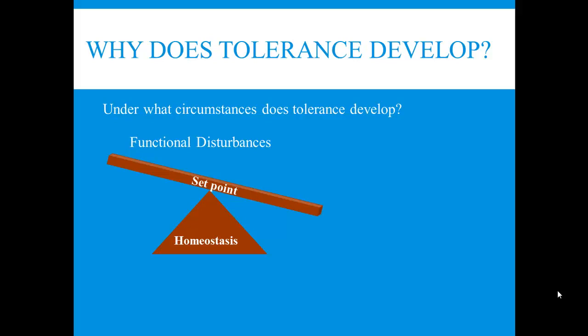Okay? So to talk about functional disturbances, we need to back up for just a second and talk about something called homeostasis, okay, or homeostatic mechanisms. Okay, so various processes in our bodies have set points, okay, or boundaries within which they function. So for example, if we think about body temperature, once you go above a certain temperature, then mechanisms kick in to try to get that body temperature under control, sweating, things like that.